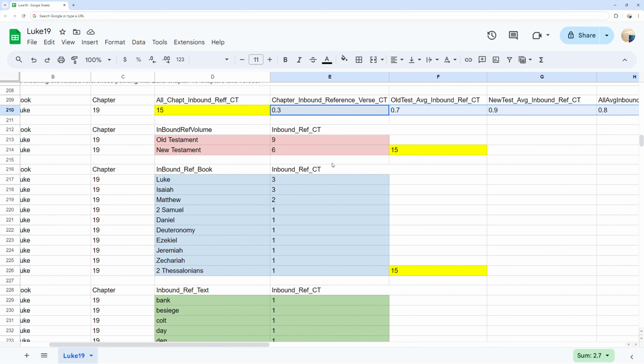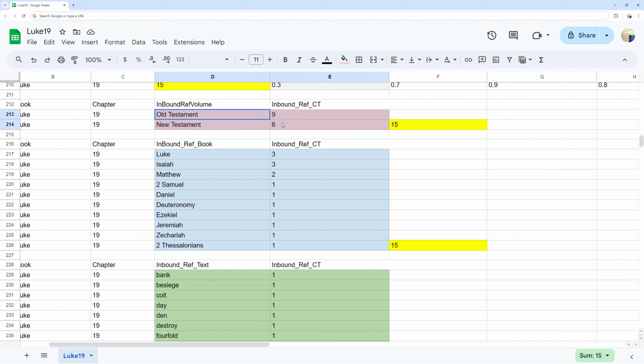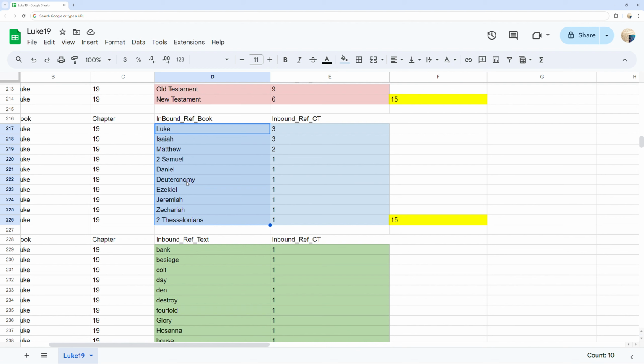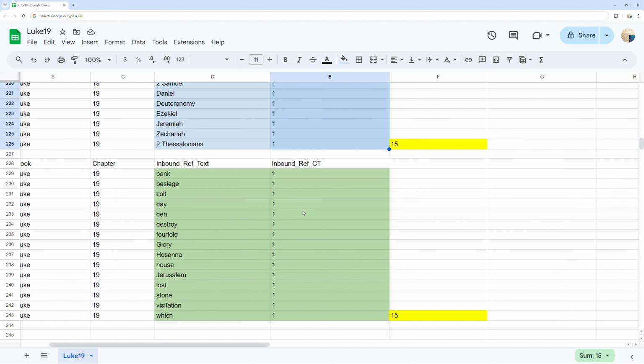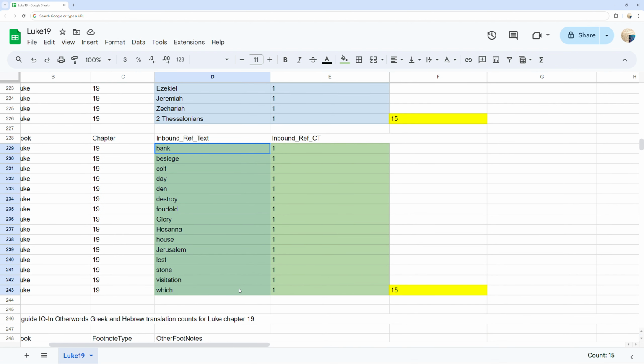In red, you can see the inbound references by origin source of either Old Testament or New Testament ordered by counts. In blue, you can see the 10 inbound references into Luke chapter 19 verse references by origin Bible books Luke through 2 Thessalonians ordered by counts. In green, you can see the 15 words that incur the related inbound reference counts into Luke chapter 19 from other Bible verses ordered by the count used.